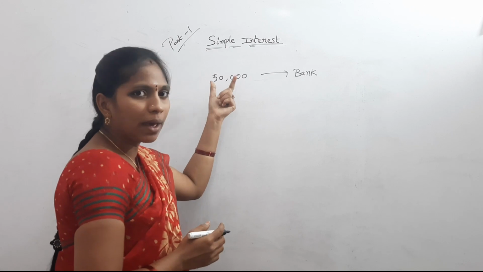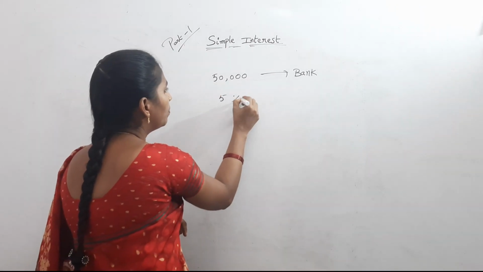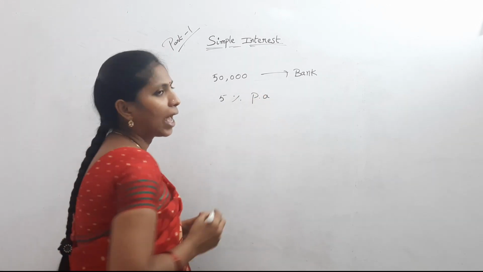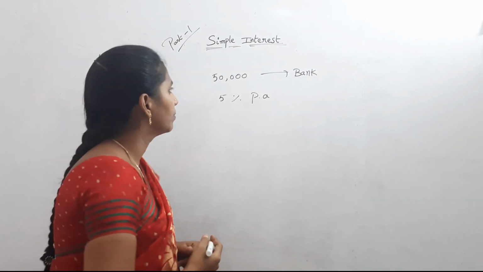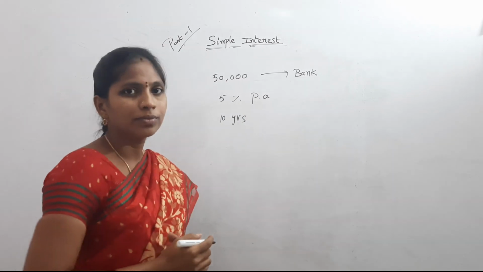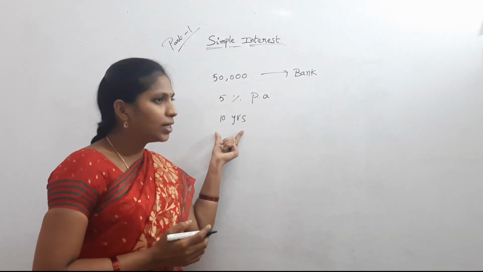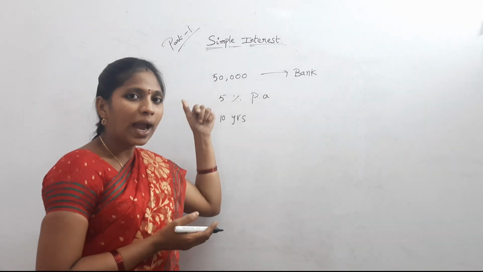They gave this amount to me with an interest of 5% per annum, which means 5% per year. The time period is 10 years. Within 10 years, I have to pay the given amount and the interest.